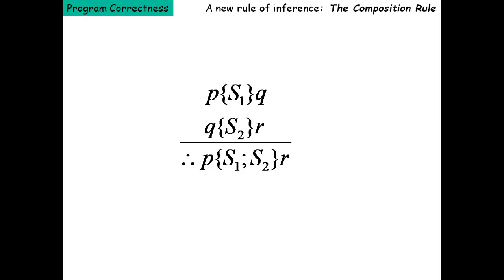So we have seen previously how to provide this rule in terms of rule inferences. It will be written as P, Q by R. So it means that we have divided the program segment into two subsegments, S1 and S2.